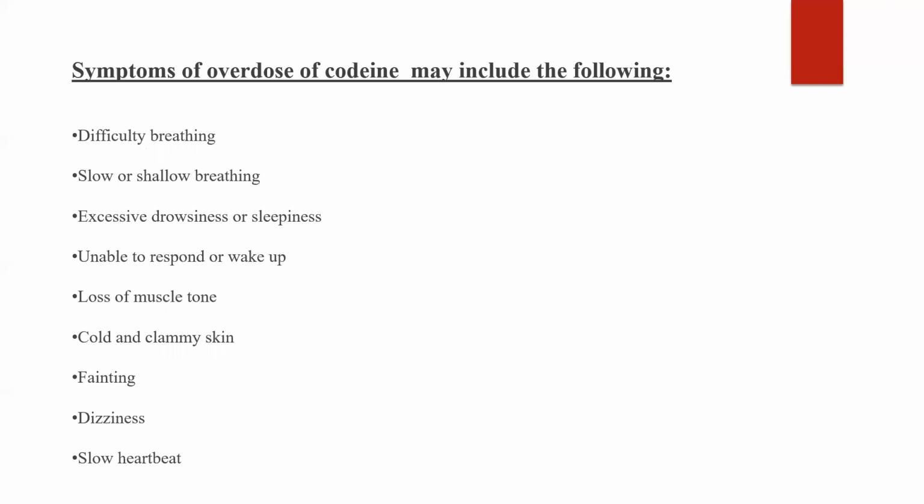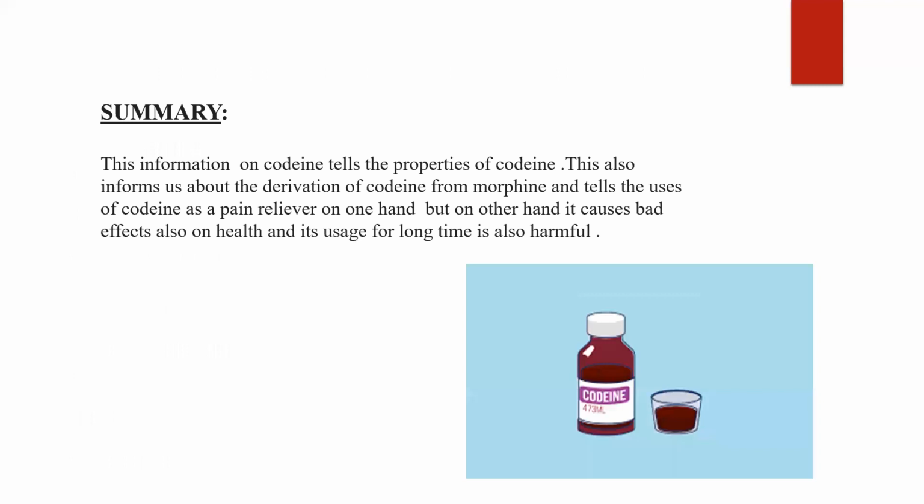Symptoms that are caused by the overdose of codeine include the following. That is difficulty in breathing. When you take an overdose of codeine, you feel difficulty in breathing, you have slow or shallow breathing, you feel excessive drowsiness or sleepiness, or alternately you cannot sleep, you are always awake, you lose your proper cycle of sleep, loss of muscle tone, cold and clammy skin, you feel fainting again and again, you feel dizziness, and your heartbeat gets slow.